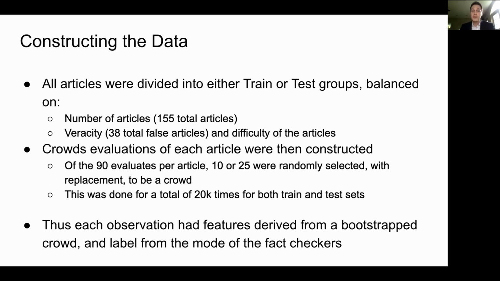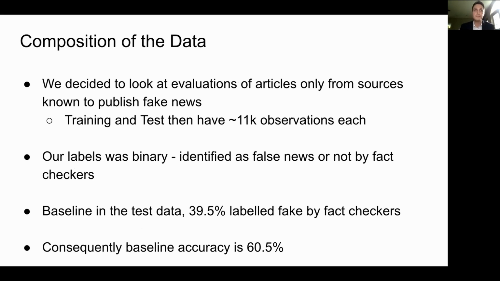So in the end, we're in sort of a classic machine learning setting, right? We bootstrap 25 people. We have that crowd of 25. That's our features, or our data, for that observation. And then we have the label, which is what the fact checker said about that particular article.